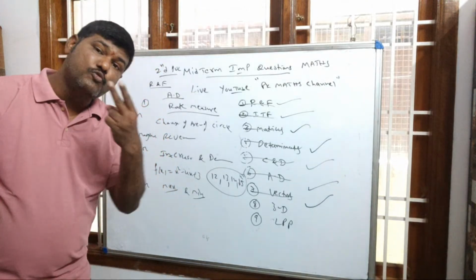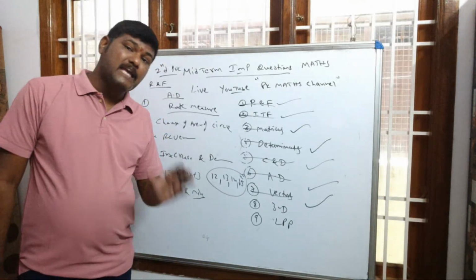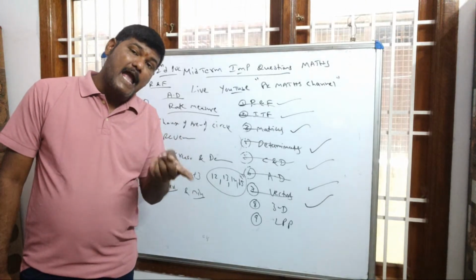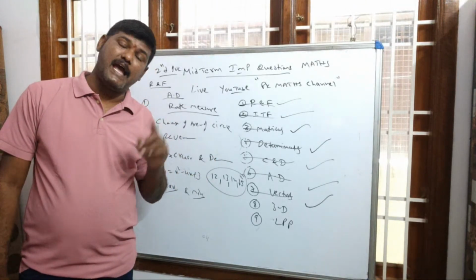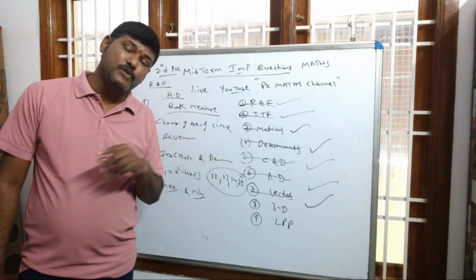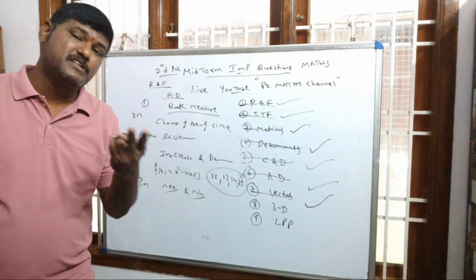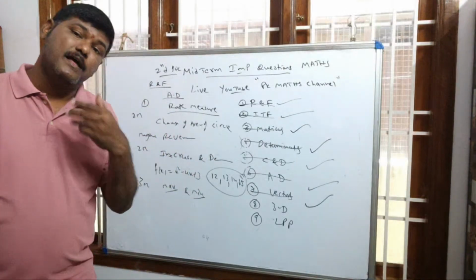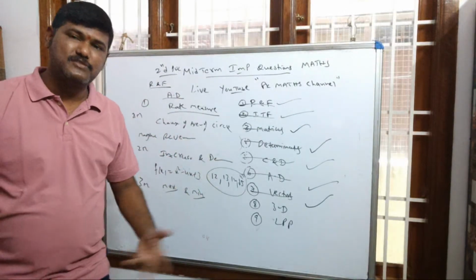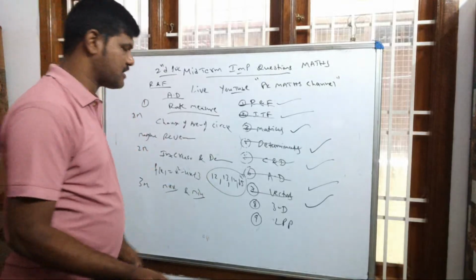And in 3D geometry, which 2 marks and 3 marks questions will come? Angle between 2 lines, 2 marks. Distance of a point from a line, and shortest distance between 2 lines is 3 marks. Okay. Angle between 2 lines, 2 marks. Shortest distance between 2 lines or parallel lines, 3 marks, as well as 5 marks. So compulsory questions, 10 marks will come.